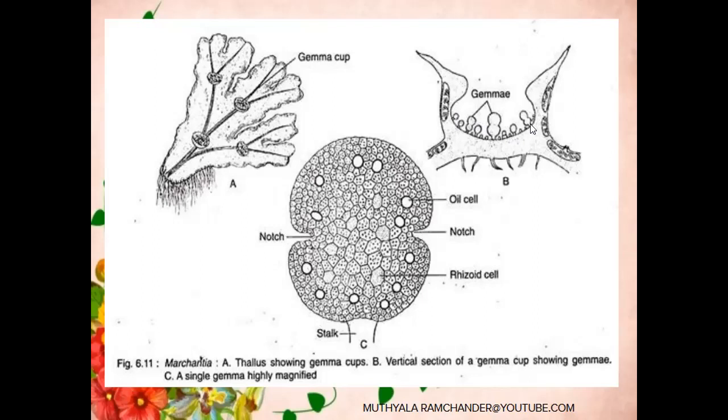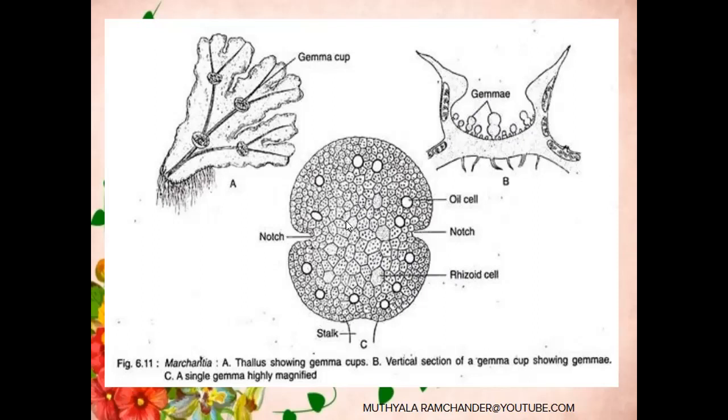If the gemma cups are filled with rainwater, the gemmae loosen from the stalk. The gemmae are moved by the rainwater, and the isobilateral gemmae turn into dorsiventral. Then the dorsiventral gemmae occupy a space on the soil. On this soil space, or in the soil pot, rhizoidal cells develop into rhizoids from the lower part of the gemma. At the same time, in the dorsal region, green pigment particles are present; they are called photosynthetic cells.